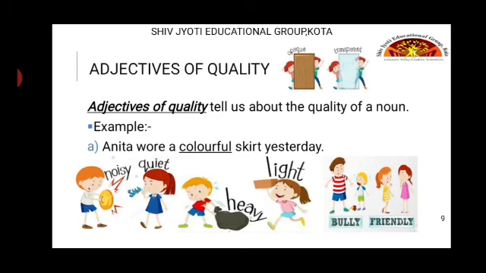Example, Anita wore a colorful skirt yesterday. So here the quality of the skirt is colorful. Also the examples are, he is a clever boy, where clever is the quality of the boy. She is an intelligent girl. So intelligent is the quality of the girl.